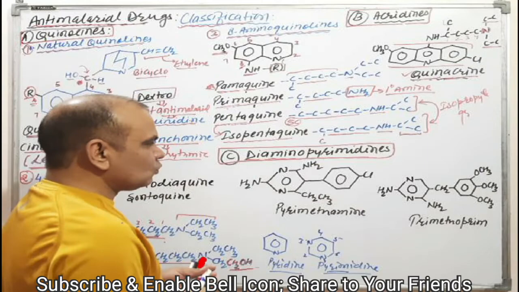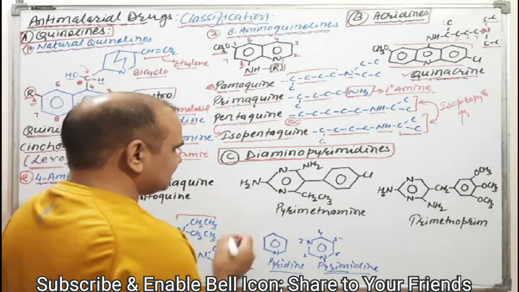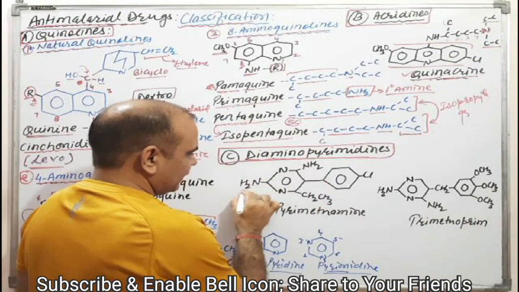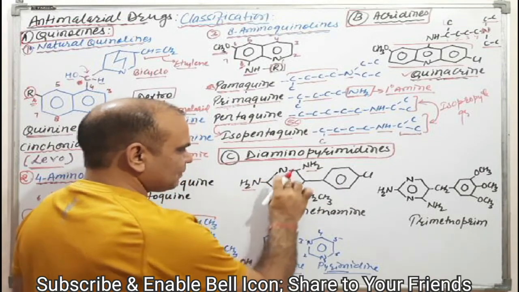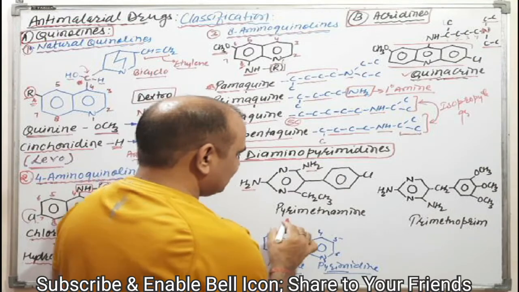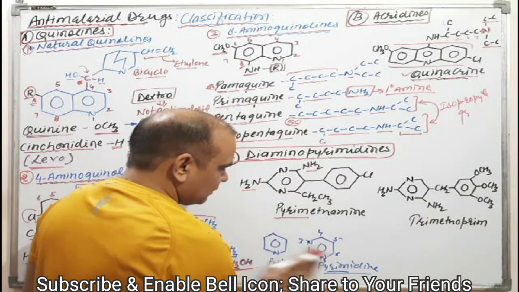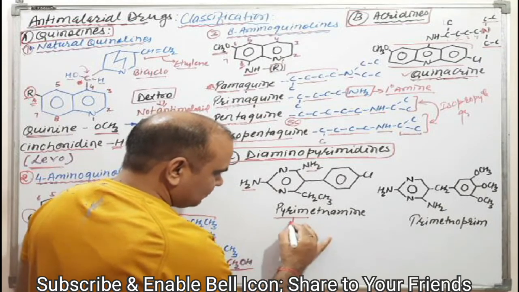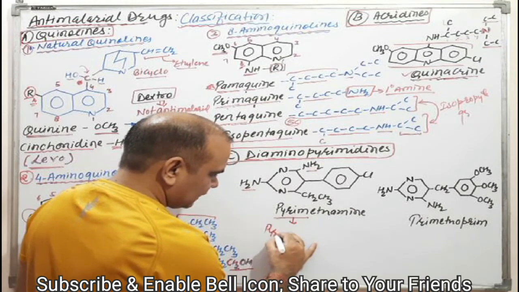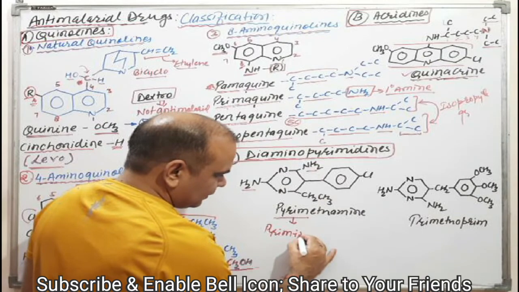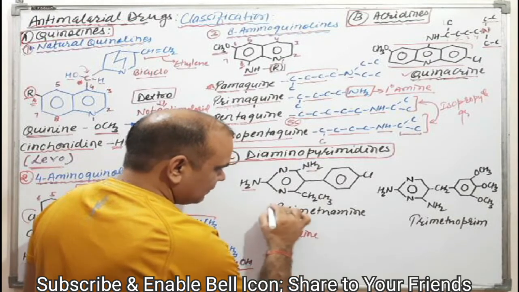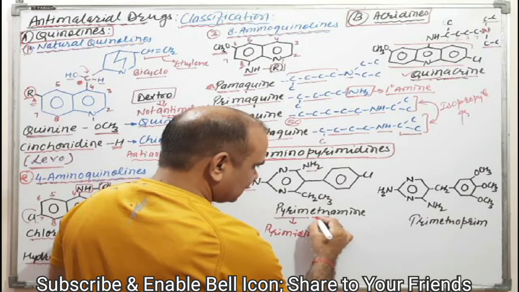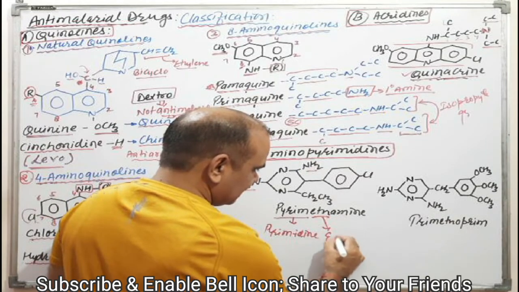Diamino means, try to understand, this is the pyrimidine, with 1 amino and a second amino, that is pyrimethamine. Pyri means pyrimidine. Now we are just correlating the structure. We have the pyrimidine structure in pyrimethamine, and etha means ethyl.